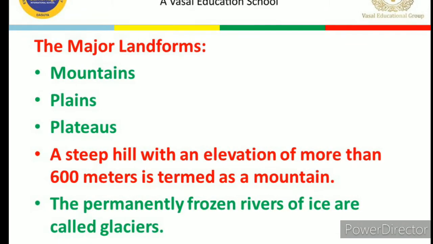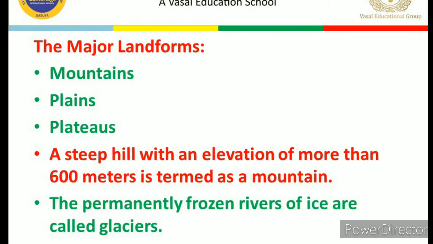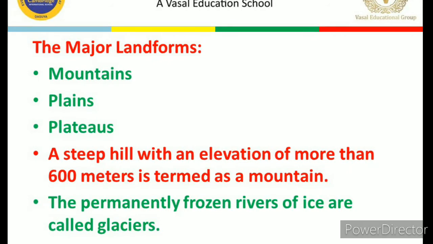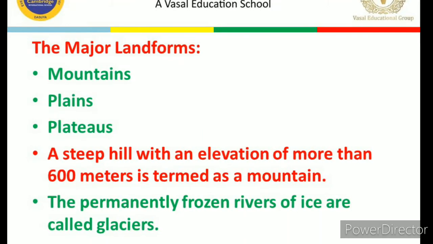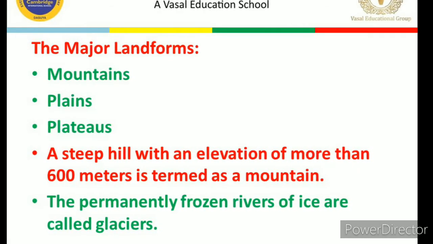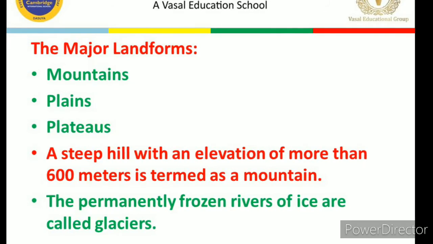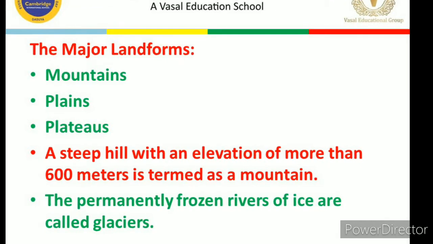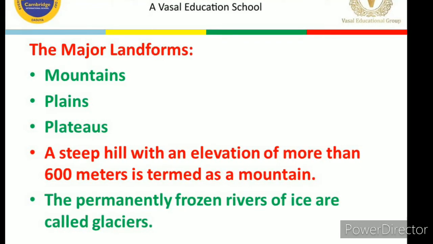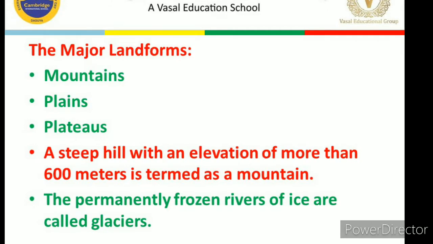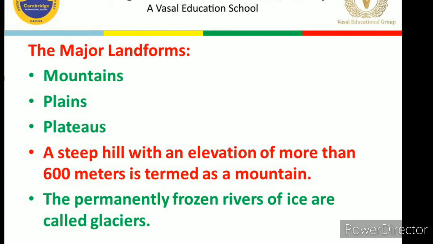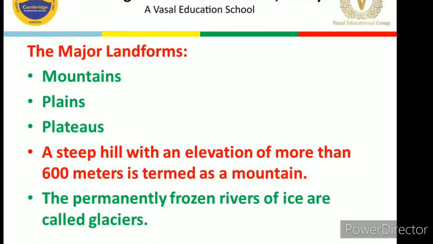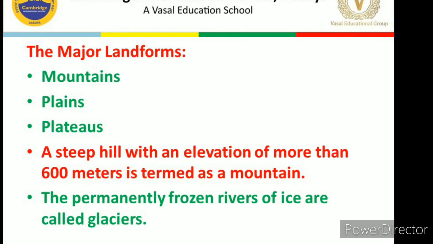We have discussed the major landforms, and there are three major landforms: mountains, plains and plateaus. A mountain is a steep hill with an elevation of more than 600 meters. This is the basic difference between a mountain and a hill. If a steep hill has an elevation of more than 600 meters, then it is known as a mountain, and if it is less than 600 meters, then it is known as a hill.